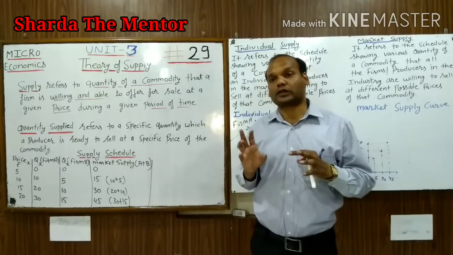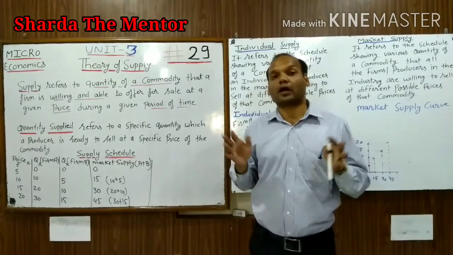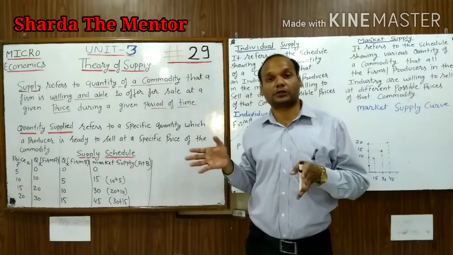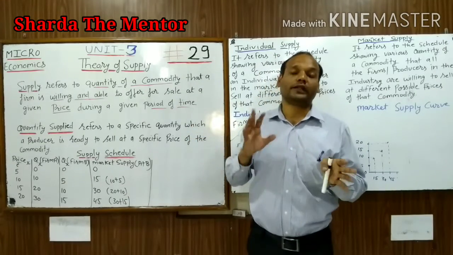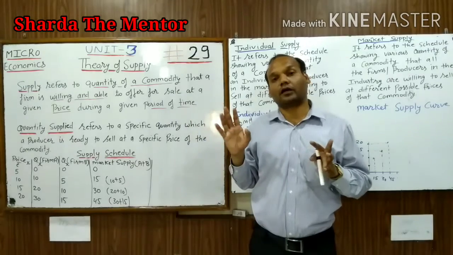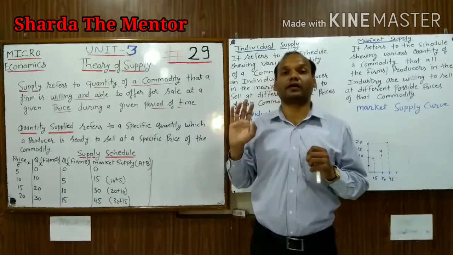It means over a period, how much quantity a producer is willing to sell at different prices. But when we talk about stock, it is how much quantity the producer has at a particular point of time, whether they want to sell it or not, it is in their warehouse.